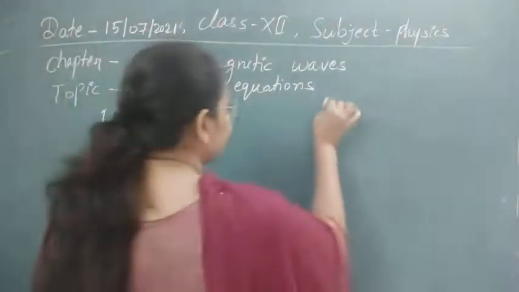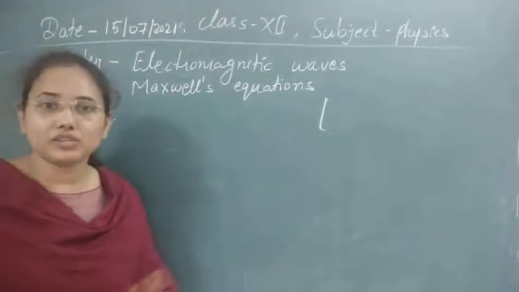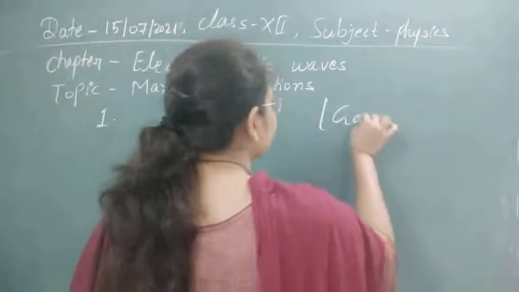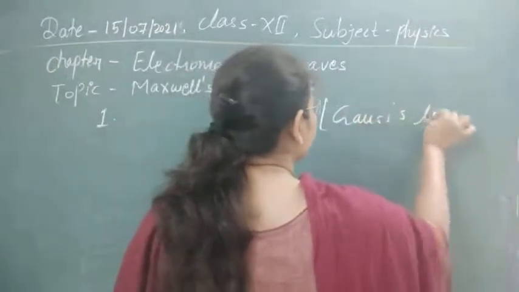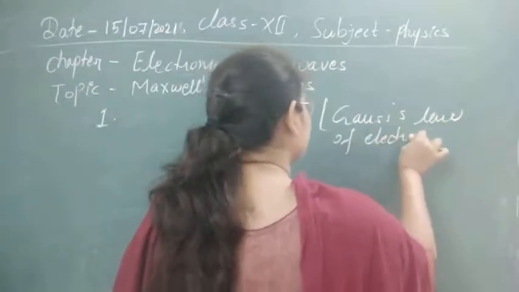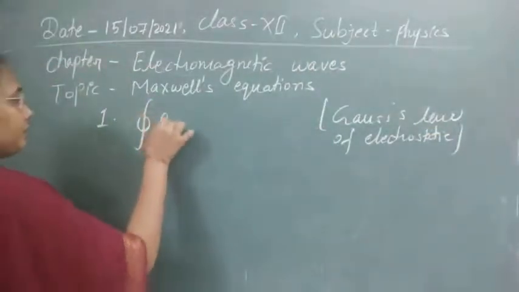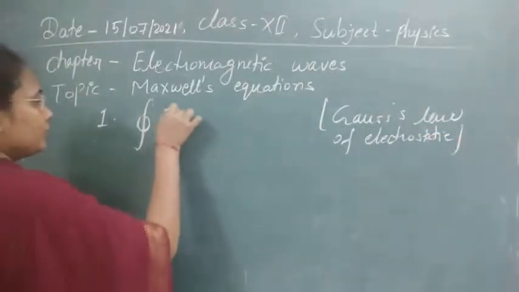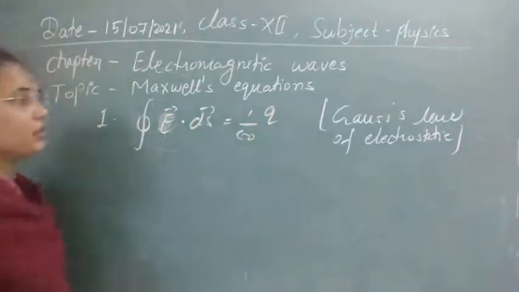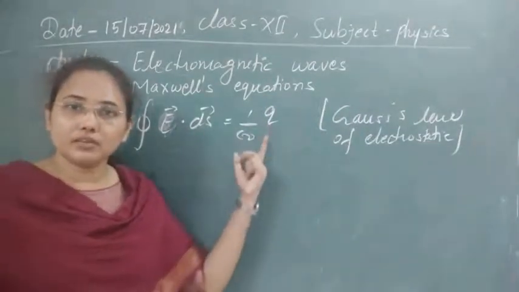The first law, for electrostatics, we represent by Gauss's law. So here, Gauss's law of electrostatics: according to this law we have the closed integral of E dot dS equal to 1 upon epsilon 0 times the charge enclosed by any closed surface. So here the flux passing through any closed surface is equal to this value.